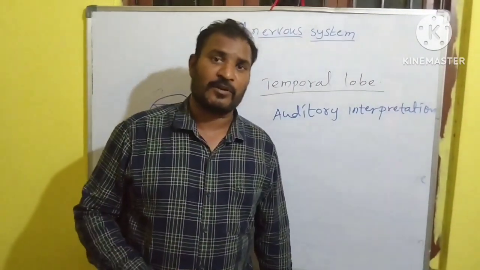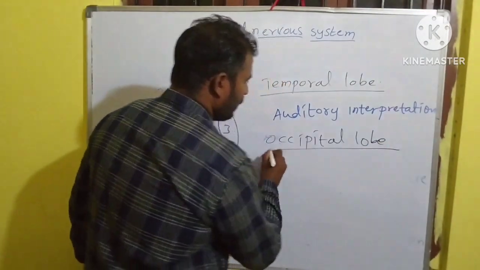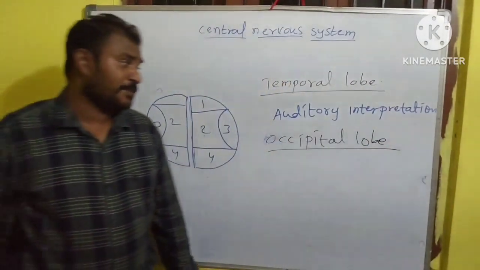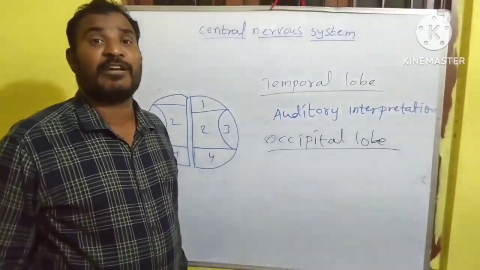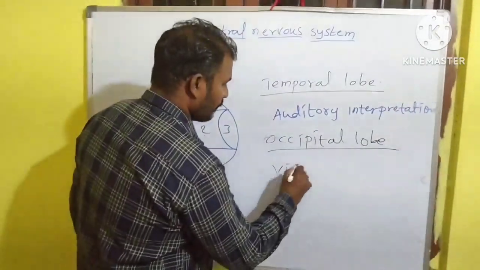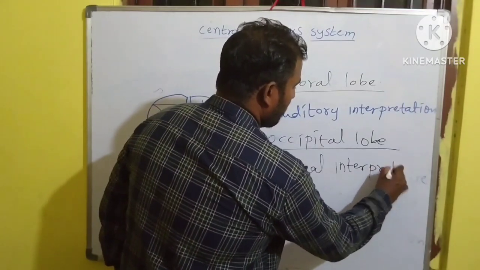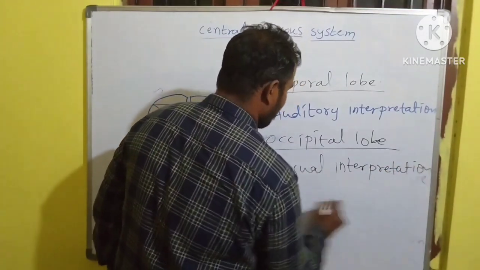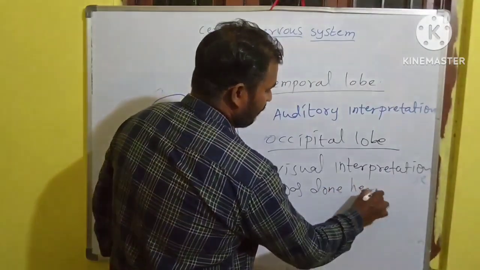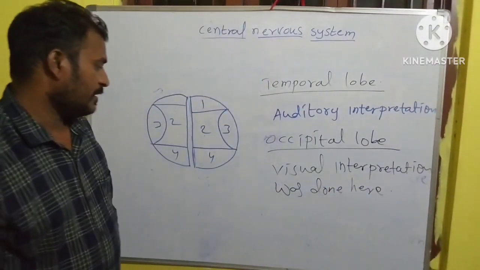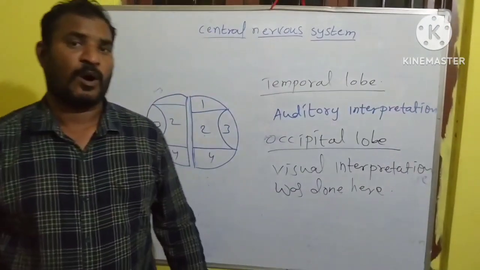And the final lobe is called the occipital lobe. This occipital lobe helps in analyzing the information about visual interpretation. Visual interpretation happens inside the fourth lobe of the cerebral hemisphere, called the occipital lobe.